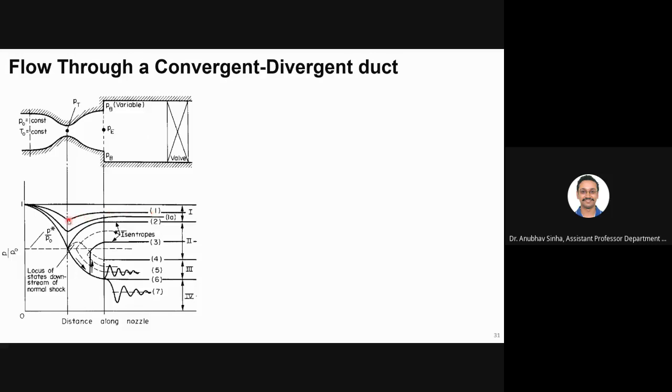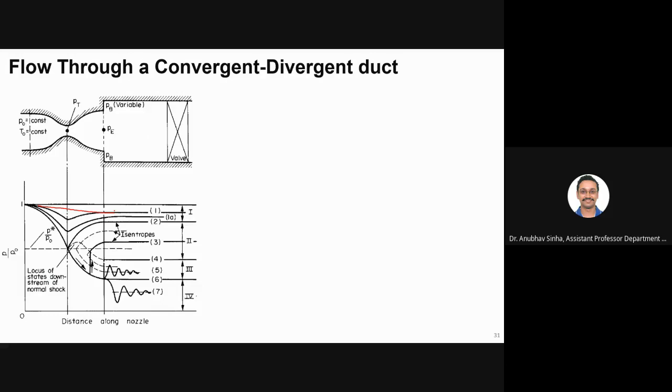Can anyone explain why this is happening? Pressure is decreasing and here it is increasing. Why is that so, based on what we have discussed so far? Why will pressure decrease and increase? Why not just decrease continuously? Why does the cross-sectional area initially decrease and then increase?